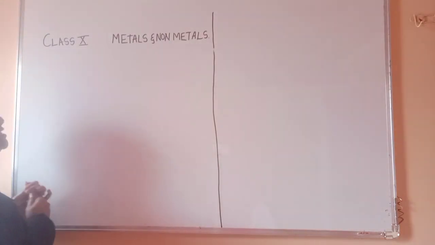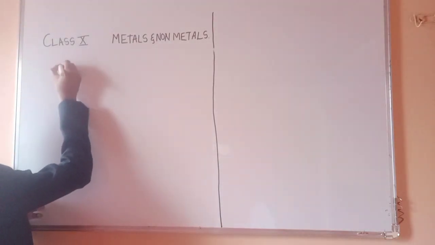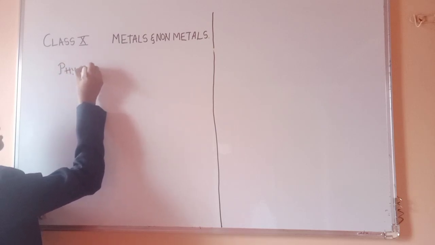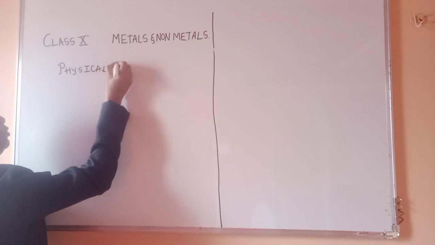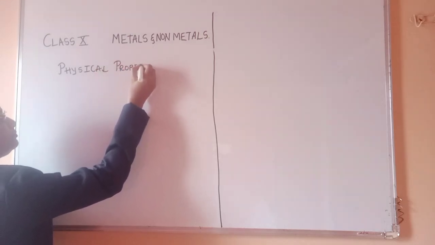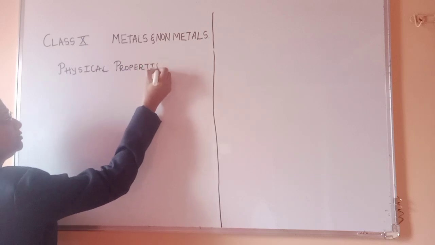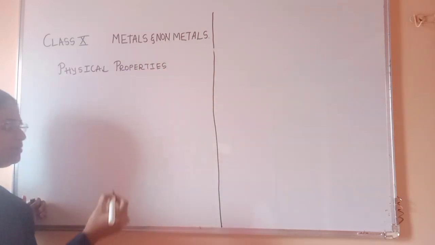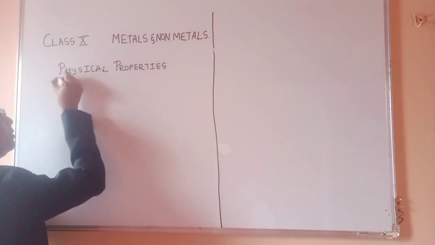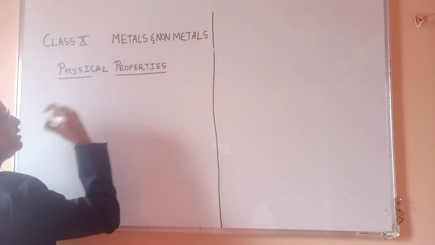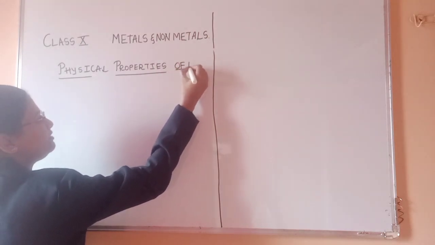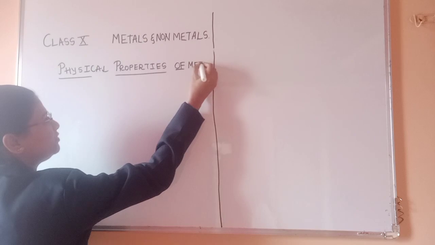So first we will discuss the physical properties of metals. What do you mean by physical properties? The outlook, we can say: what is the shape, what is the size, and what is the color, and whether we can change the shape or not. Studying all that comes under physical properties. So today we are going to study the physical properties of metals.